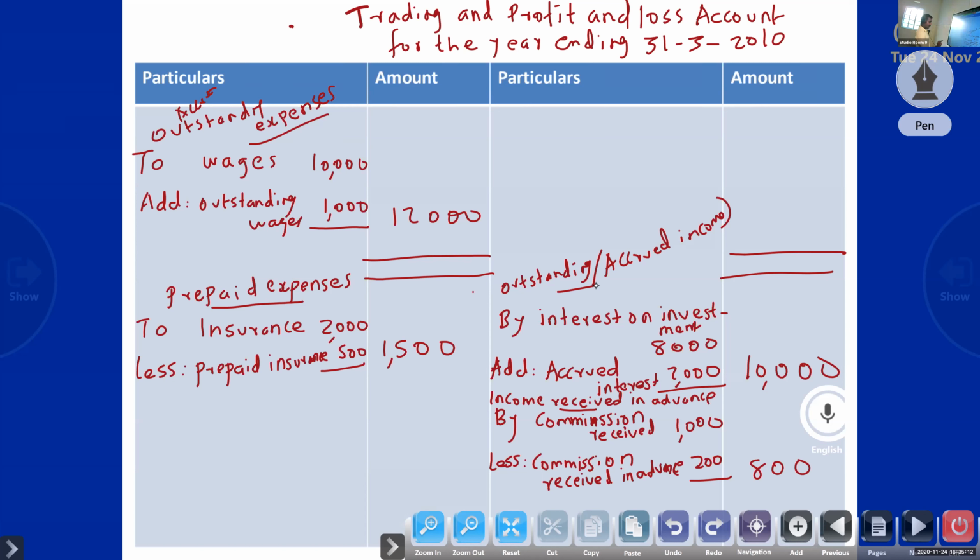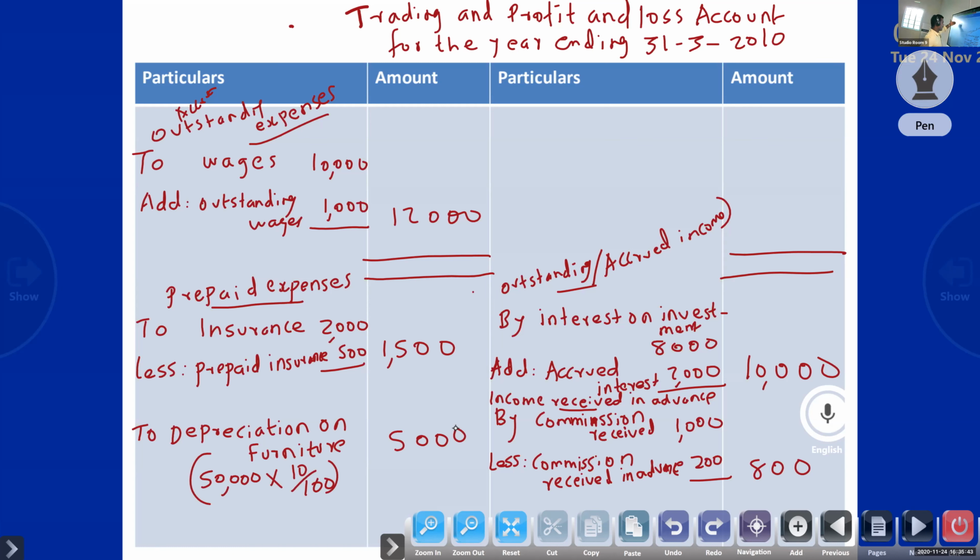Next, one more, depreciation on furniture. Suppose furniture value is 50,000. It is in the trial balance. So it is calculated on the base of the asset. 50,000 into the percentage given in the adjustment, which is 10%. Okay, so these are the adjustments I taught.